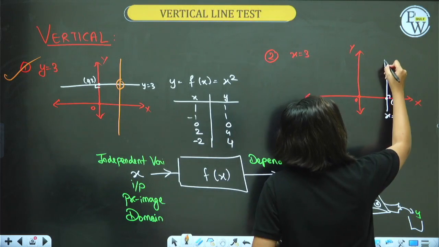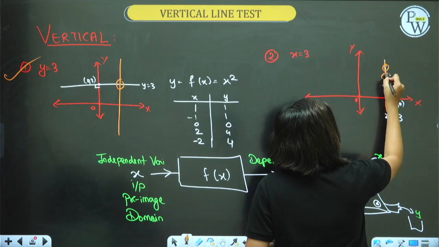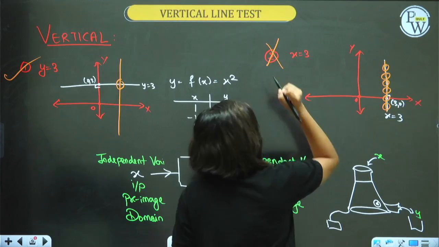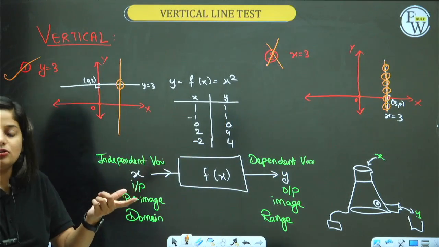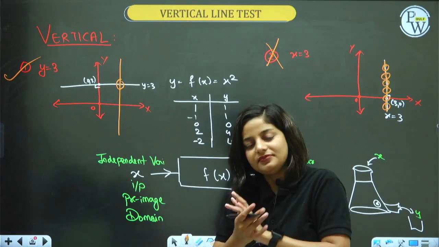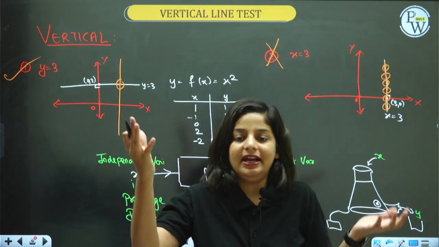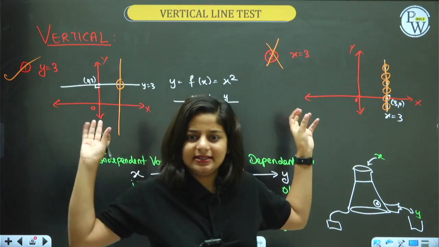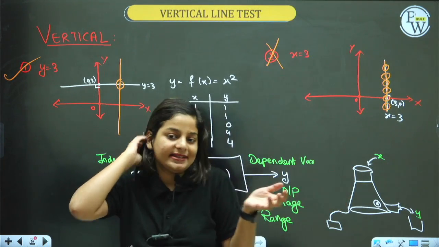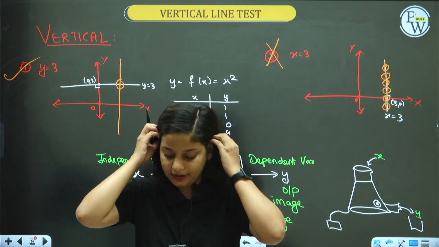Draw a vertical line. How many points is it cutting the graph? Infinite points. It is intersecting the graph at infinite points. It is not a function. x equal to 3 is not a function, but y equal to 3 is a function, right? If you know the graph of a certain function, by the graph also one can identify whether it's a function or not. These few things which I say in between are OOS, out of syllabus, but to be noted, important.